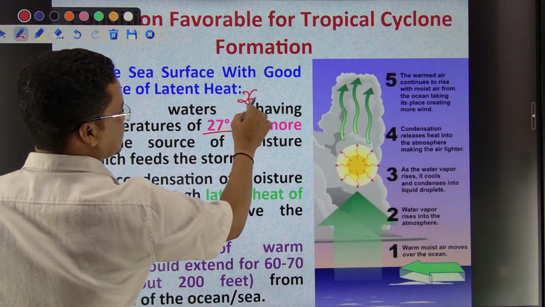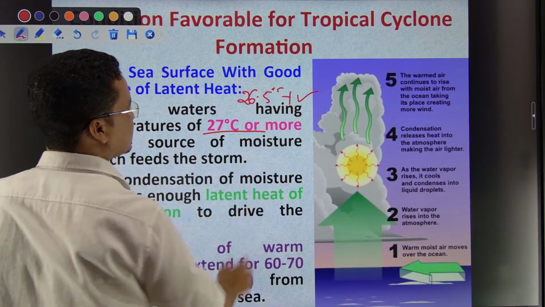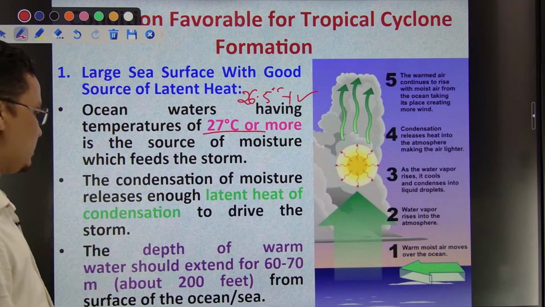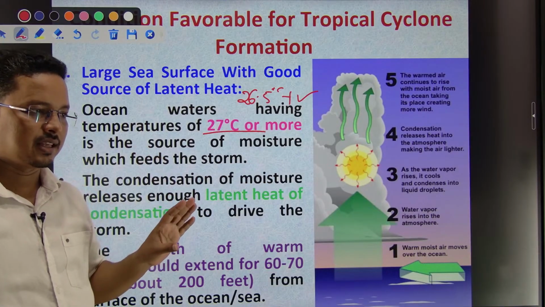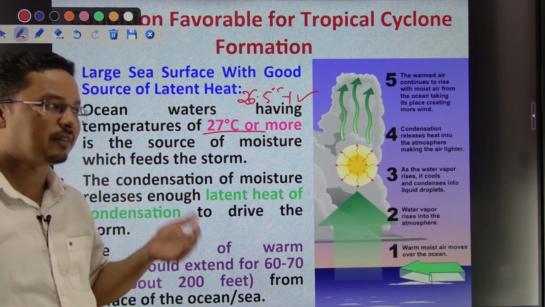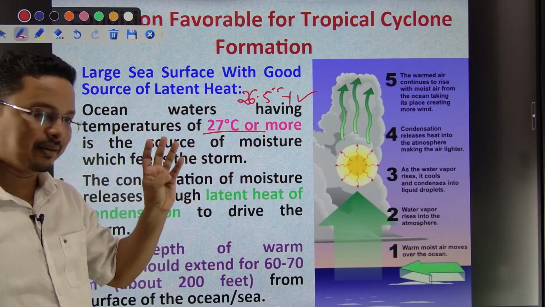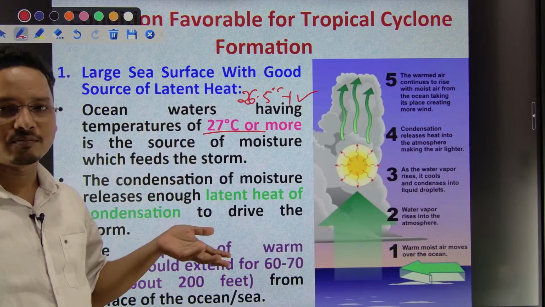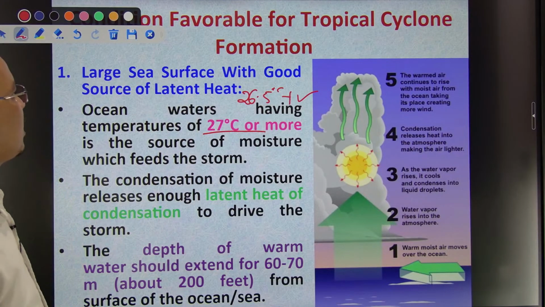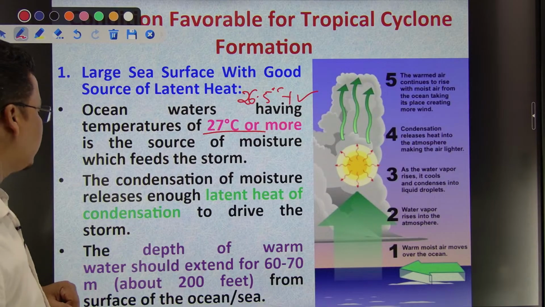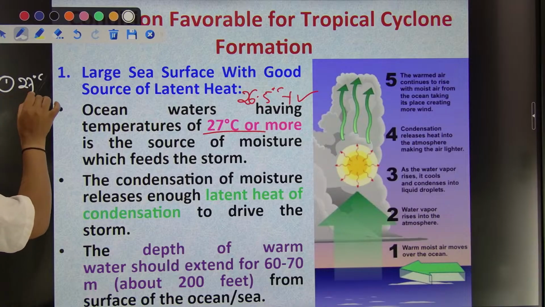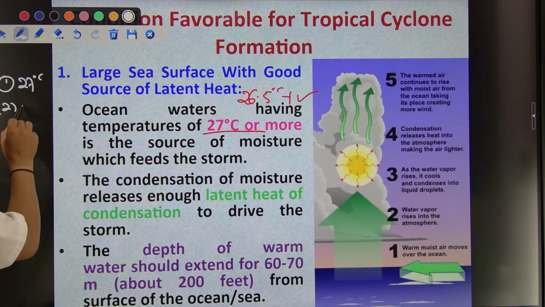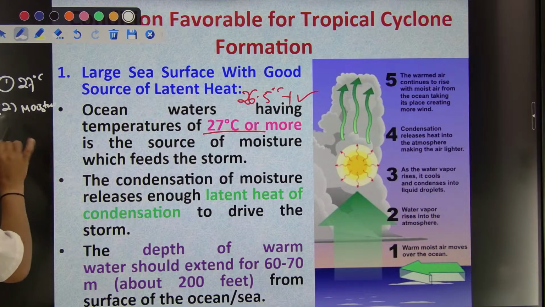Sometimes 26 plus is also correct, and 26.5 plus is also correct. First of all, sea surface temperature, in short SST, needs to be pretty high. We need high moisture, and high temperature so that high moisture would be there. So how you have to remember what is needed: first of all, a 27-degree sea surface temperature. Then what? Ample moisture. Then other things, that would be Coriolis force.